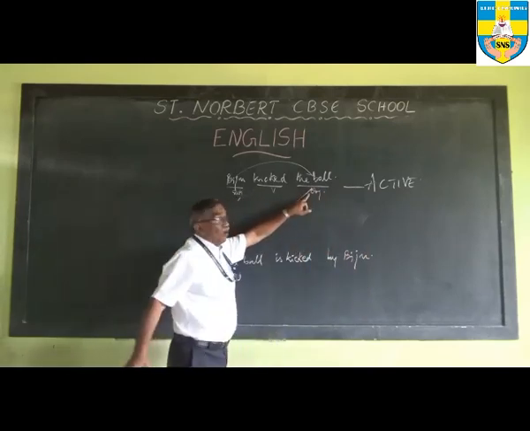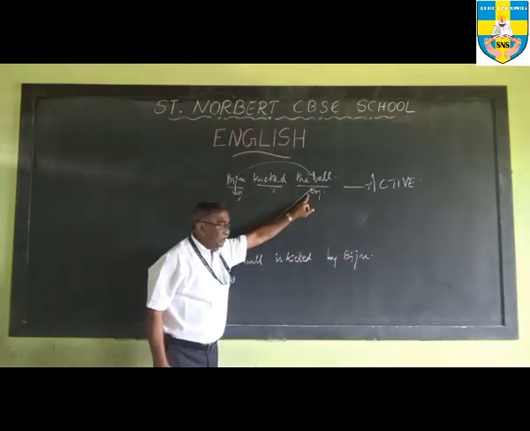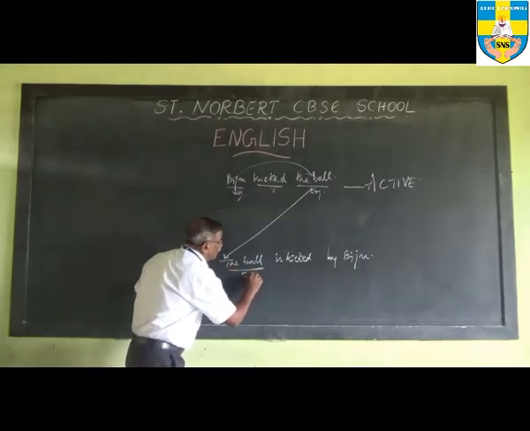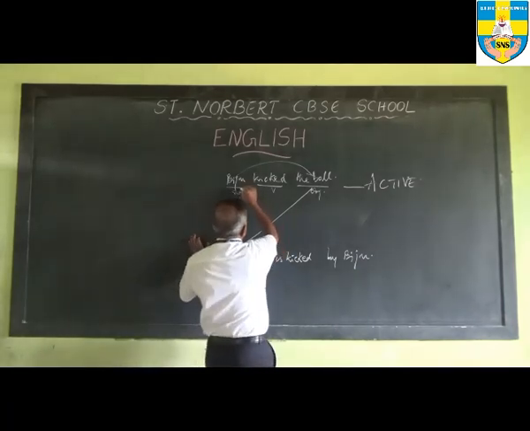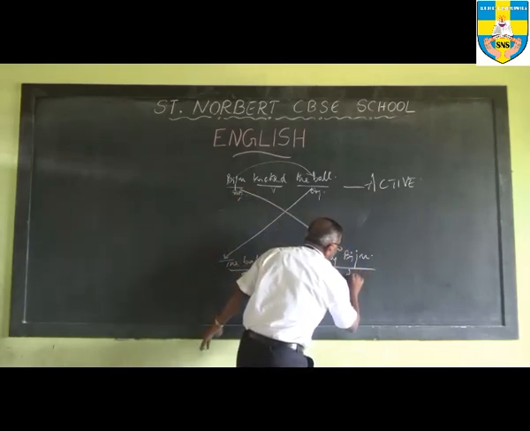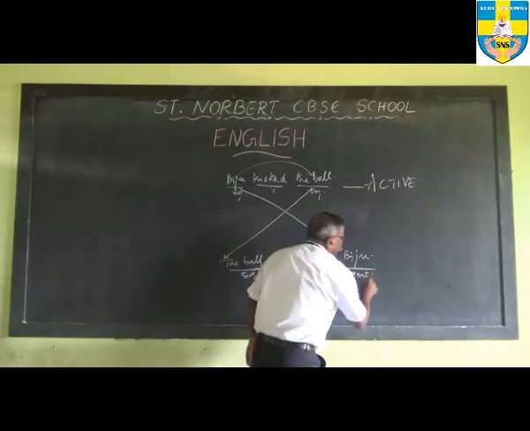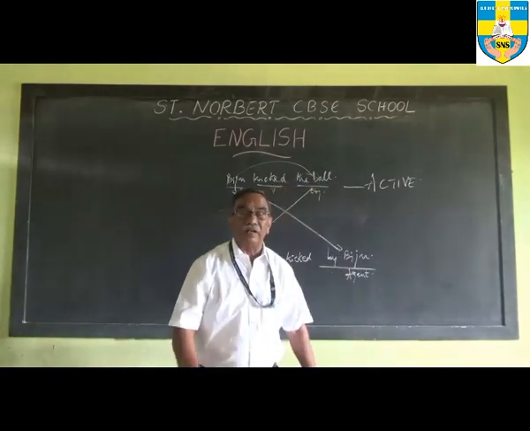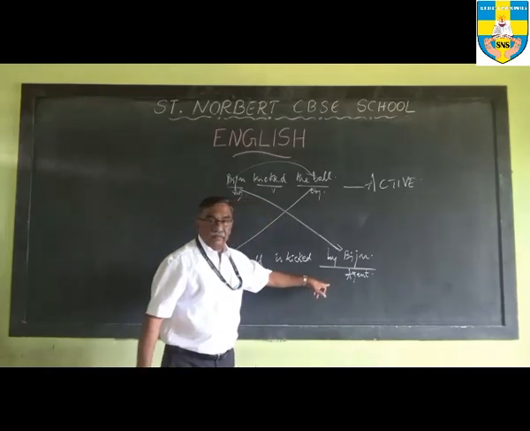So the object of the active voice becomes the subject of the passive voice, and the subject becomes what we call the agent. Agent meaning the person or the thing by whom the action has been done. Is that okay?